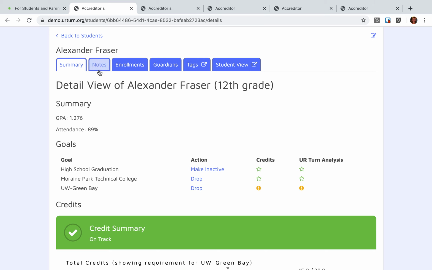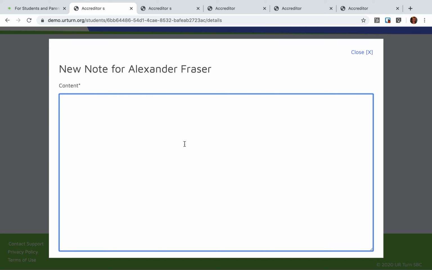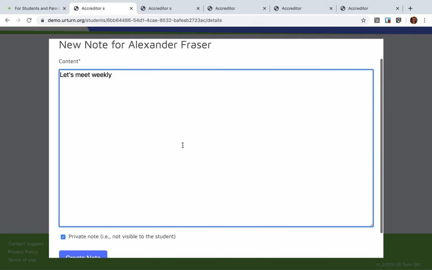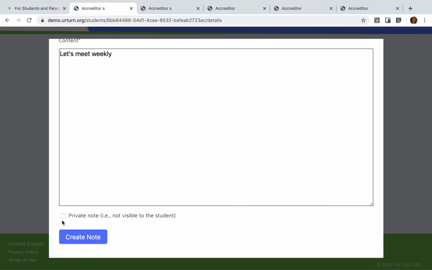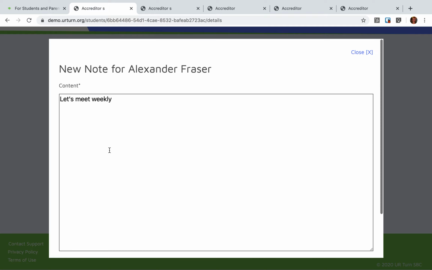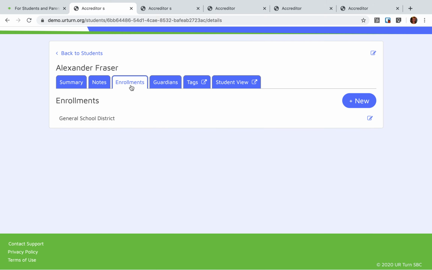What the counselor can also offer is she or he can take notes, whether private or public, about meetings that they've had, or ways that they want to communicate with the parents and the student. And if they make this a public note, then that note will appear on Alexander's dashboard. Or if they'd like to keep it private, just a running record of their meetings, the counselor has that option as well. She can see where he's been enrolled in the past, who his guardians are.